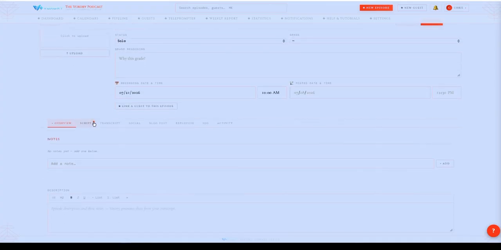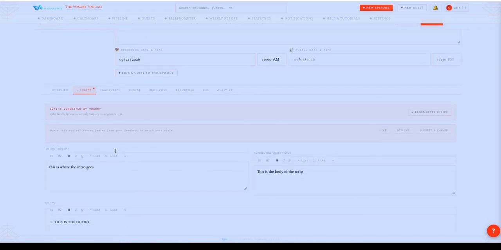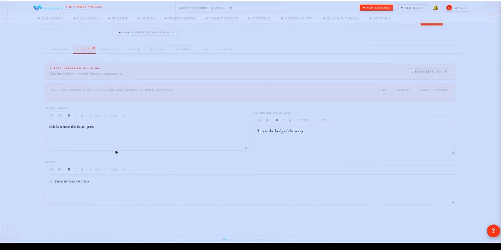I can see that this little guy here is lit up. That means there's stuff in there. What stuff is in there? Well, it's the stuff that I just put in there. We just did this on our own. Now, we'll talk through a little bit as it's going through and doing this. But after that content gets populated there, let's say that the script is generated by Voxory. I can edit it after it's there.